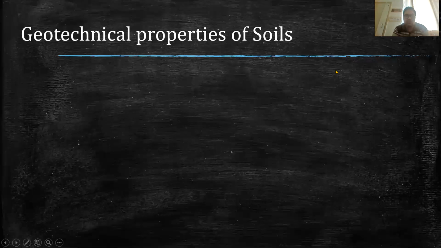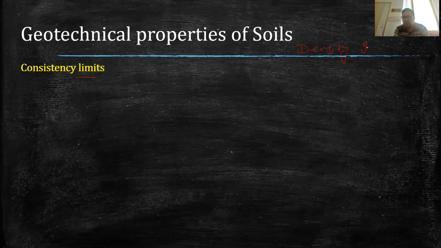Hello, welcome back. So, in the previous part, we were discussing the geotechnical properties of the soil. The same discussion we will continue in this part. The next property of the soil is the consistency limit. In the previous part, we were discussing the density index. Generally, we use this property in case of cohesionless soil.